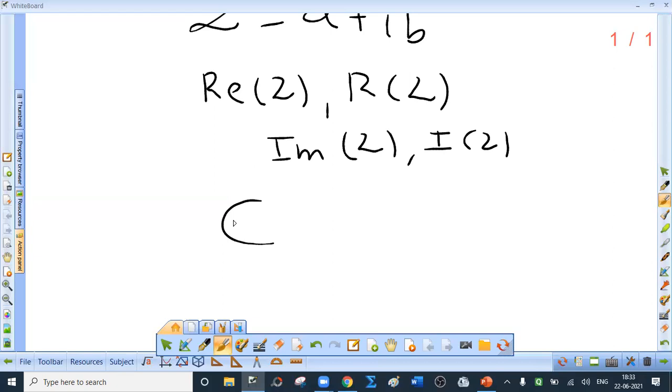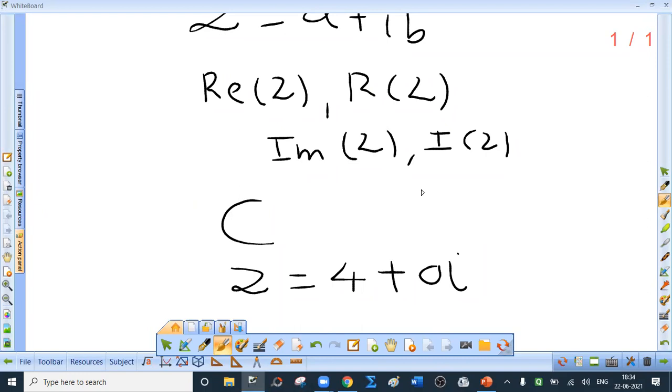Now a complex number whose imaginary part is 0 is purely real. For example, if I ask you, is z equal to 4 a complex number? Yes. Why? Because can I write 4 as 4 plus 0i? Yes, I can. So this is a complex number whose imaginary part is 0. So it is called a purely real number. So can I say that every real number can be considered as a complex number whose imaginary part is 0? Is that clear? And that is why the statement is justified that the set of real numbers is a subset of the set of complex numbers.